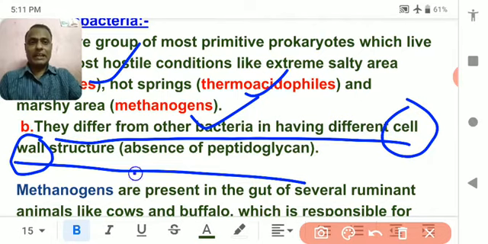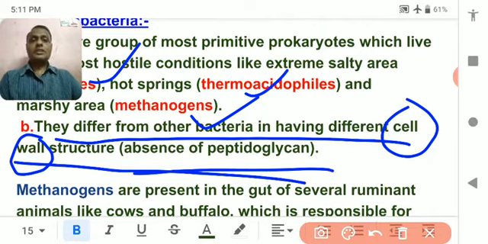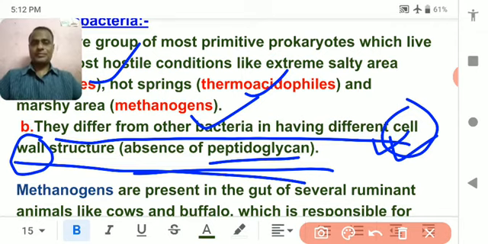All the bacteria that are present in this world can be classified on the basis of their cell wall. Some bacteria have peptidoglycan. Those bacteria which have peptidoglycan can stain with a simple dye, and those that do not have peptidoglycan cannot stain.